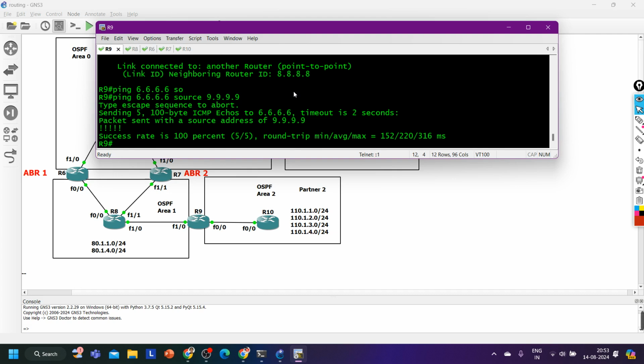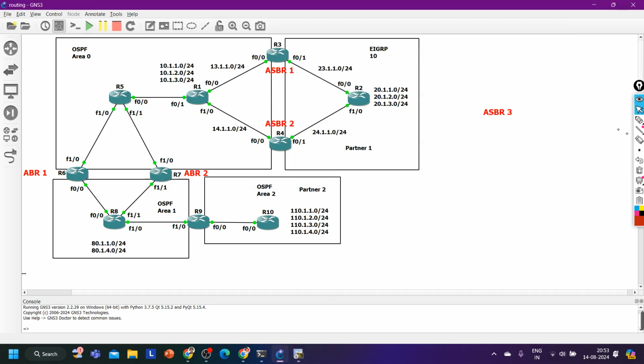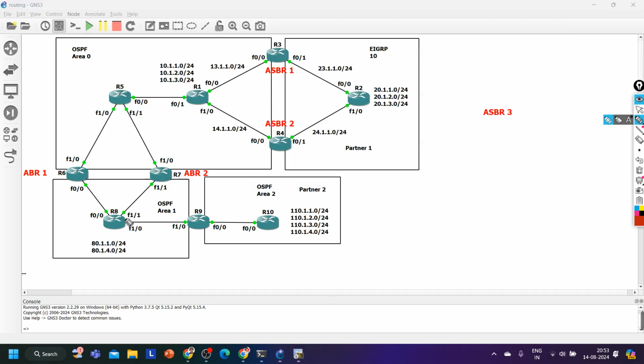In BGP also, see, all IGP protocols like ospf, EIGRP, RIP, these routing protocols can work with directly connected routers only. Like you can form ospf neighborship between router 8 and router 9. You can form ospf neighborship between router 6 and router 8, but you cannot form ospf neighborship between router 6 and router 9, right?